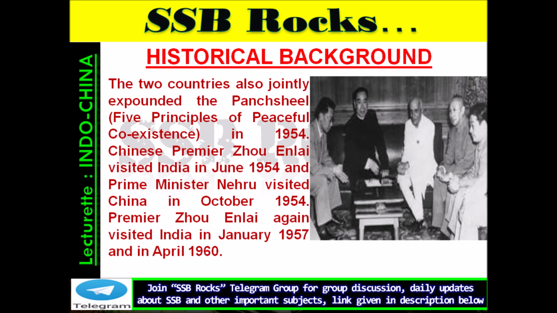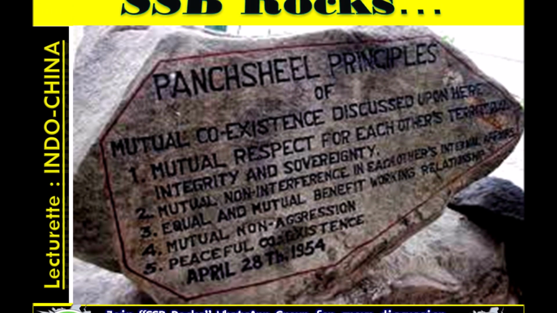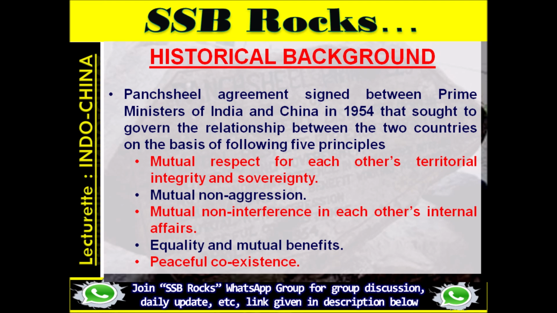Friends, let's have a quick view over Panchsheel Agreement. Panchsheel Agreement signed between Prime Ministers of India and China in 1954 sought to govern the relationship between the two countries on the basis of following 5 principles. First, mutual respect for each other's territorial integrity and sovereignty. Second, mutual non-aggression. Third, mutual non-interference in each other's internal affairs. Fourth, equality and mutual benefits.